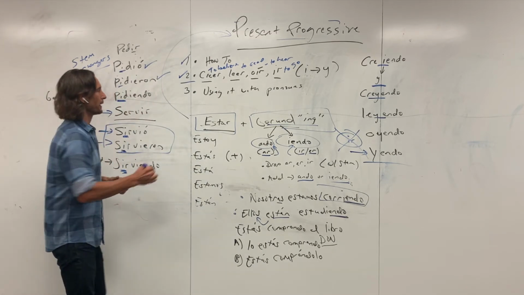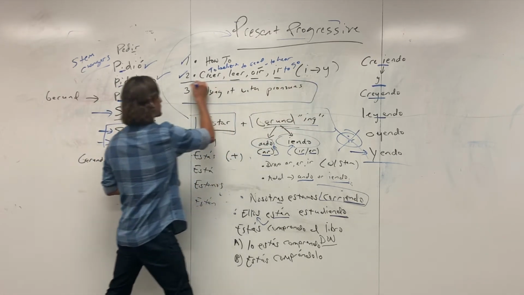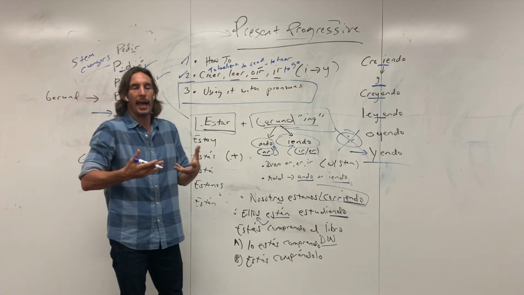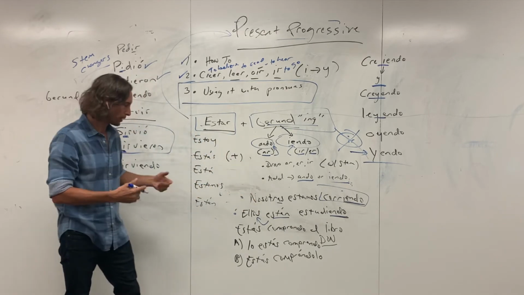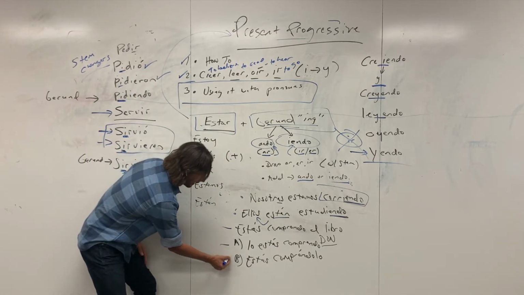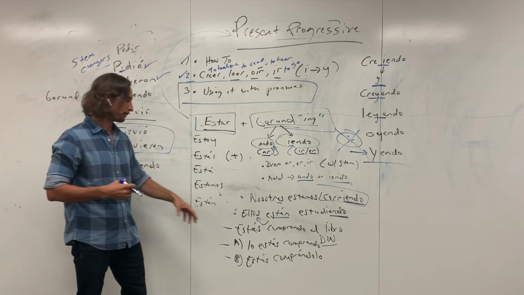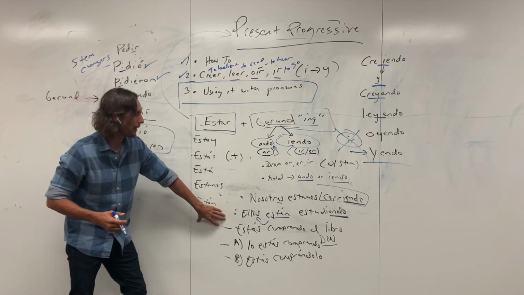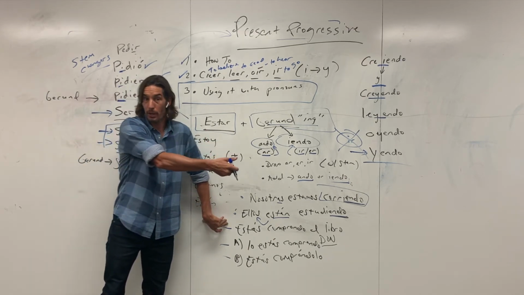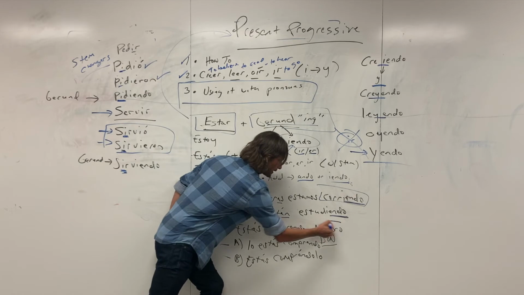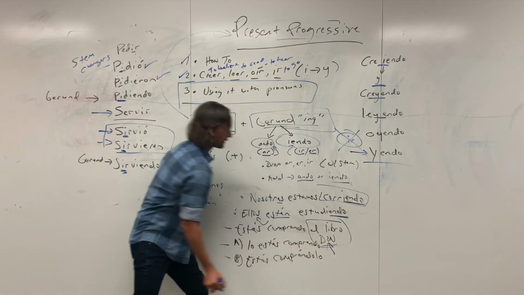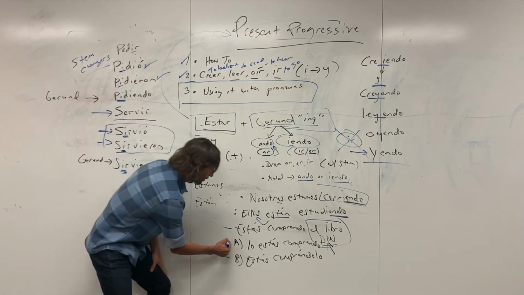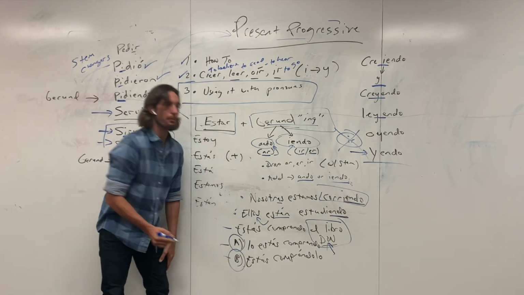And then lastly, how to use this with pronouns. First of all, you have to understand what the noun is before it's converted to a pronoun. We have an example here, and then the two different ways you can use a pronoun with the present progressive. Here we have estás comprando el libro. You are buying the book. This is our direct object noun, and that's what we're going to convert into a pronoun. You have two options, option A and option B.